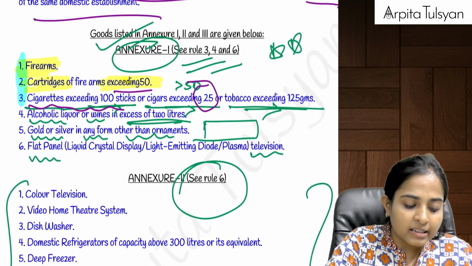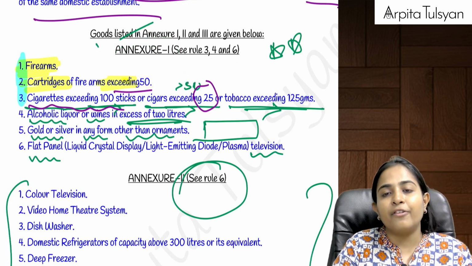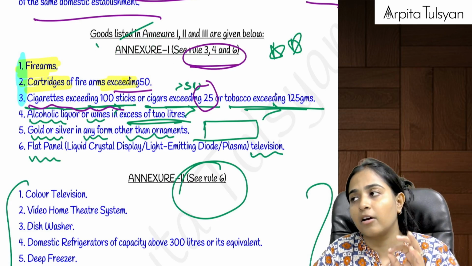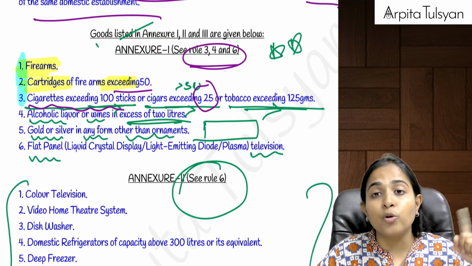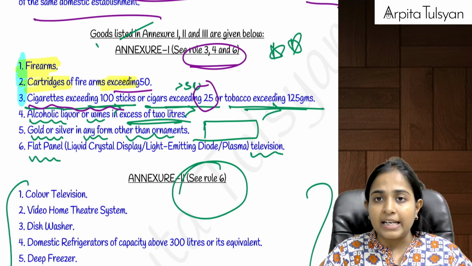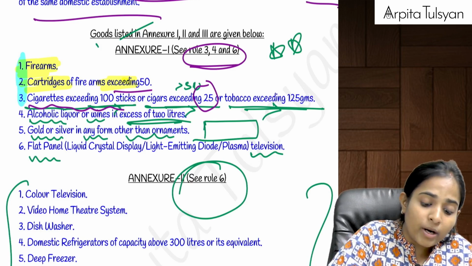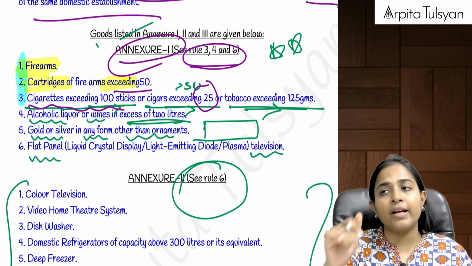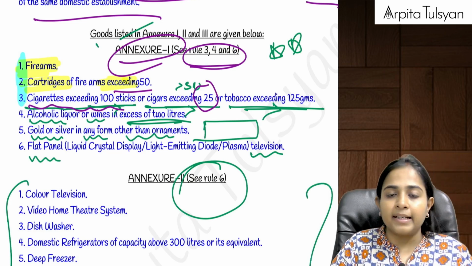Another thing which I want to tell you here, everyone: annexure 1. Annexure 1 is first of all relevant for rule number 3, 4 and 6. Very relevant for rule number 3 and 4. In the initial thing that we had studied, foreign tourists coming to India could bring used personal effects, travel souvenirs plus articles up to 15,000, but excluding those covered in annexure 1. Similarly, 50,000 excluding annexure 1 and another 15,000 excluding annexure 1. Now how do we interpret this, everyone? See this.